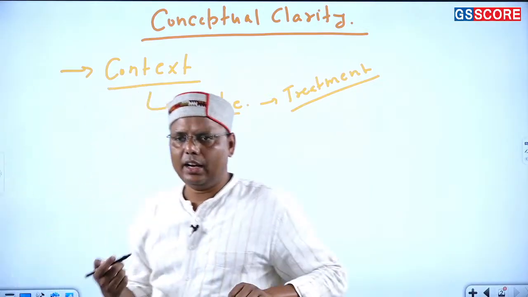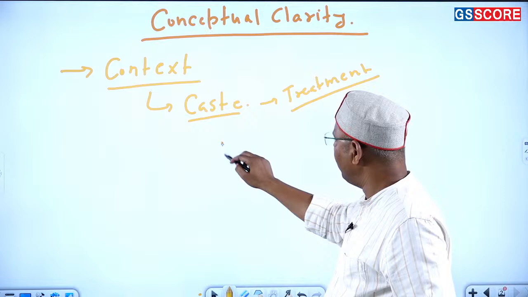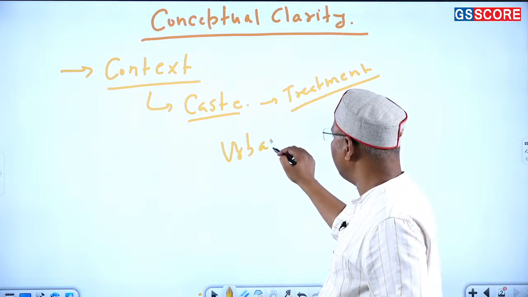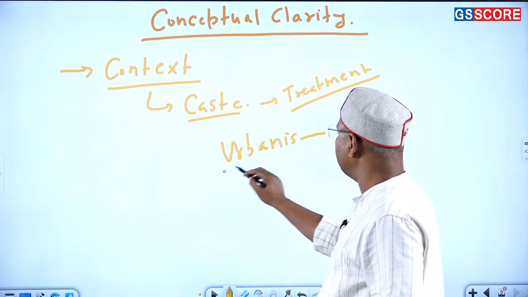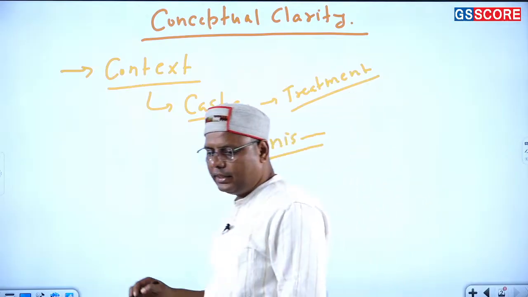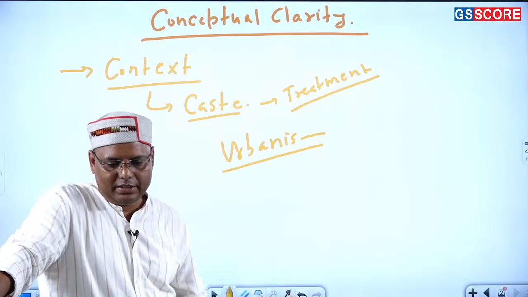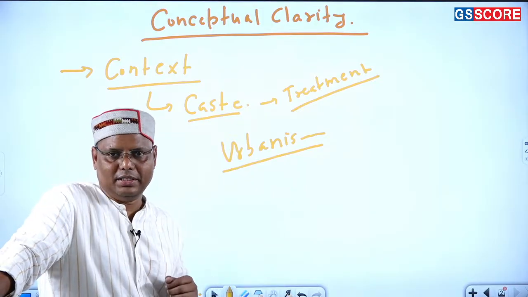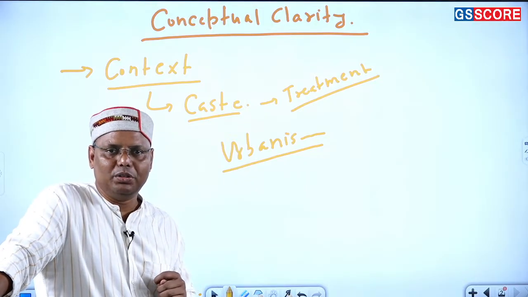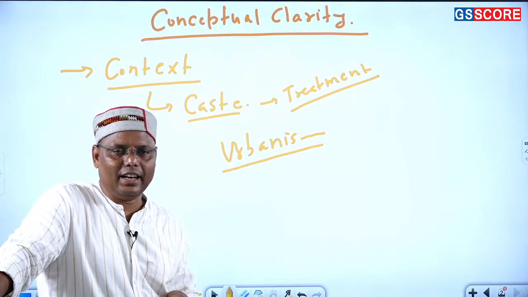In the same way, let us pick up another topic, such as urbanization. Now, urbanization you even study in geography, urbanization you even study in history. Now, if you have been dealing with the same topic in two different disciplines, and you believe that the approach should be very similar, in that case, it is incorrect, right?